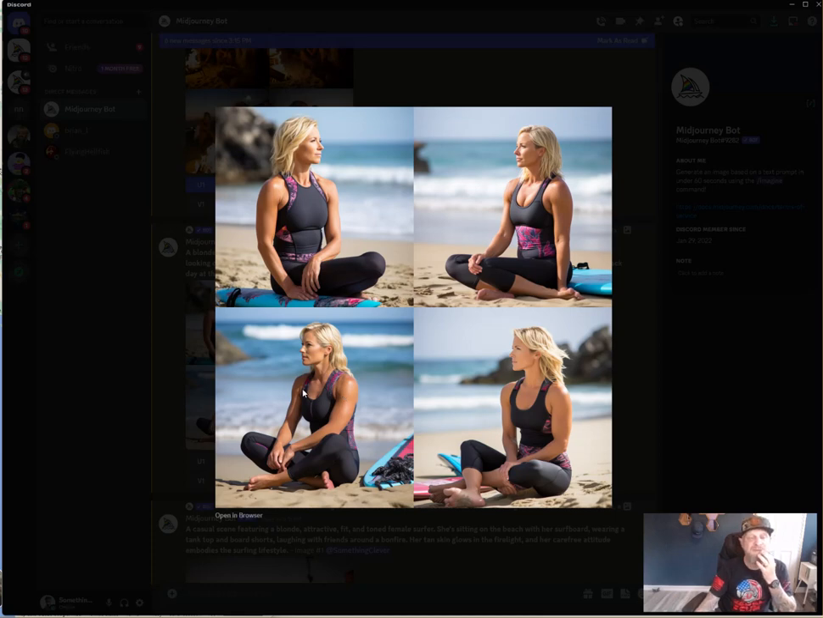I don't know. These are all really good, actually. So, for the sake of argument, since I'm not actually doing a surfing blog just yet, I like 1 and 4. So I'm just going to upscale. Checking the fingers and the hands. Hands look a little bit weird there. Sorry, I'm thinking about this too much, like I'm doing a real site.